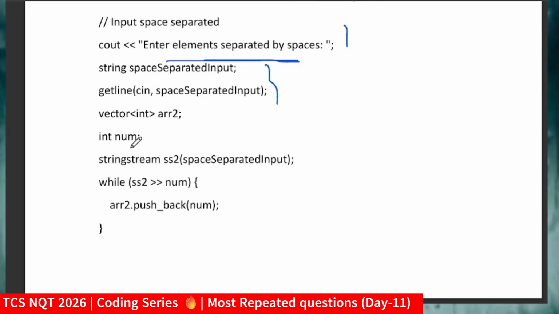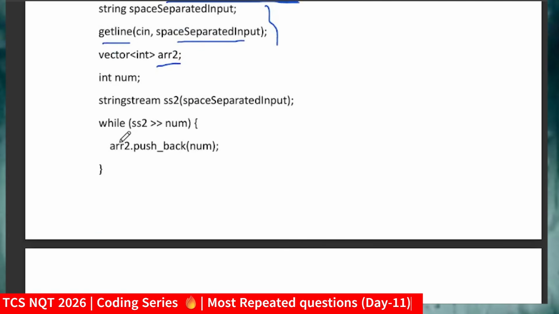Okay, so what is the way of taking array elements? We will use the getline function, so getline with the stringstream input. I will declare a temporary array and take the input with while ss2 in num.